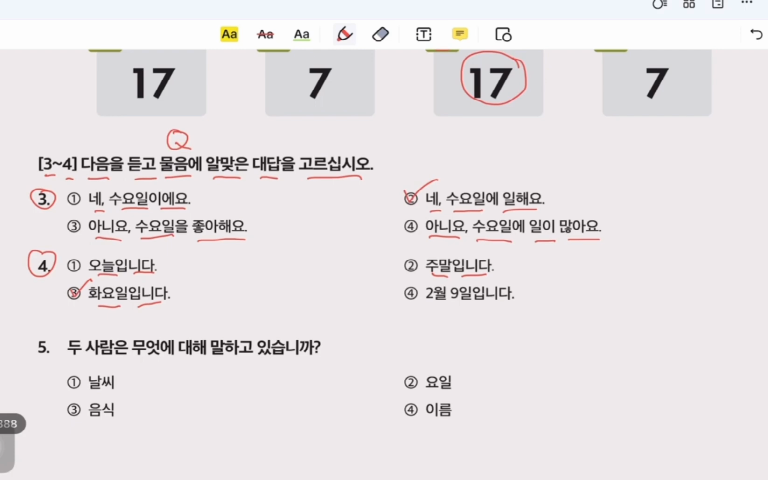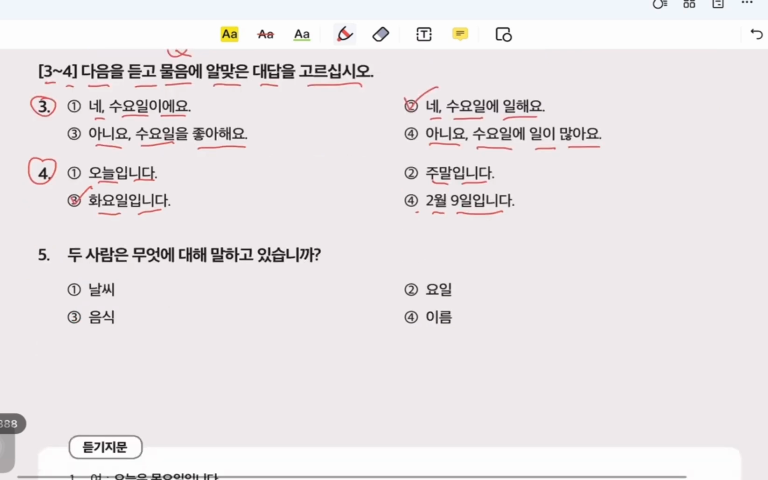4. 2월 9일입니다. Number 4. 2월 9일 is February 9. Question number 5. 5번. 두 사람은 무엇에 대해 말하고 있습니까? Two 사람, two people. 무엇 is what. 말하고 있습니까 is talking about. What are the two persons talking about?